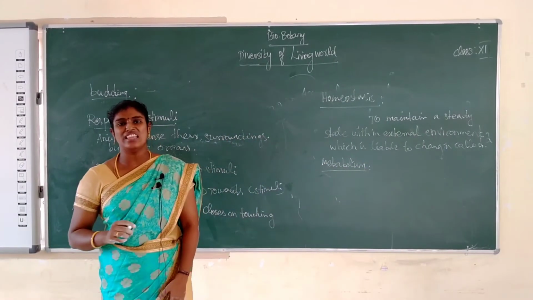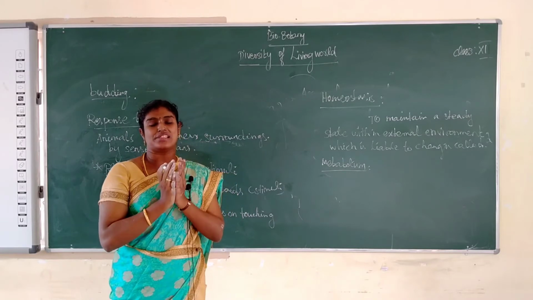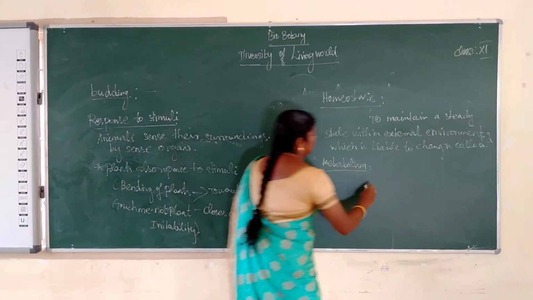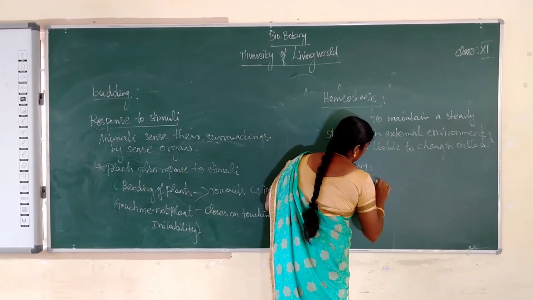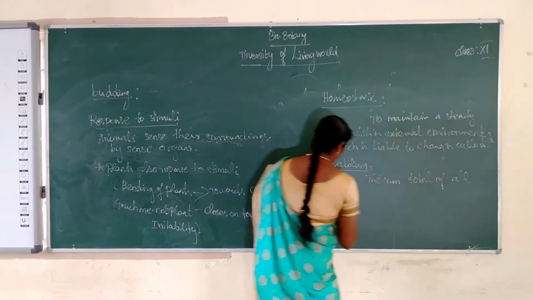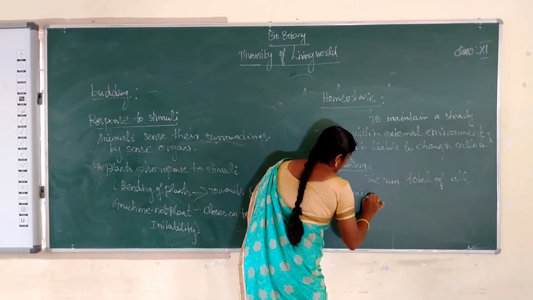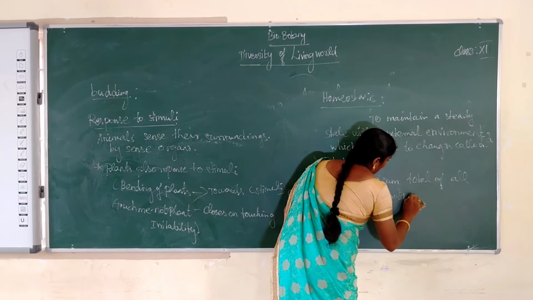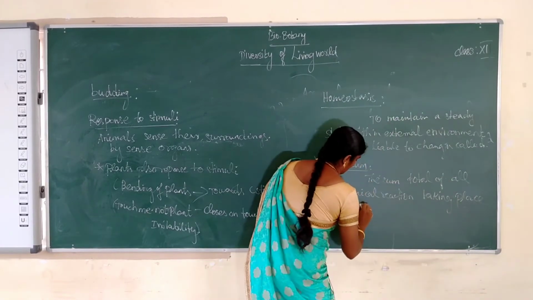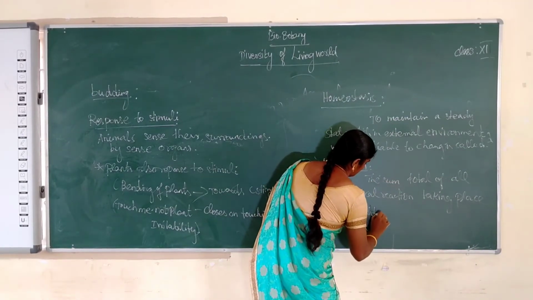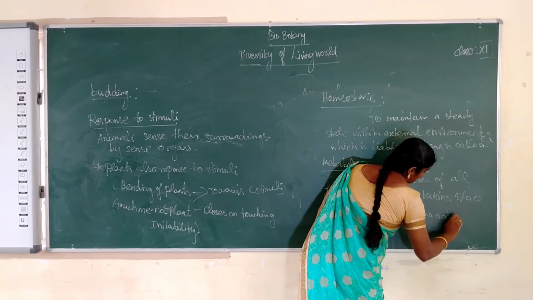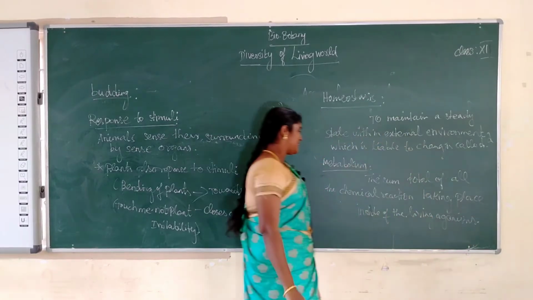Metabolism is the sum total of all the chemical reactions taking place inside of the living organism. That is called metabolism.